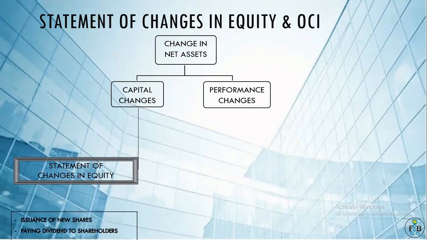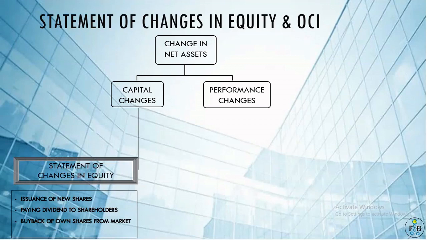So what are these changes? These can be due to issuance of new shares. Maybe some new shares have been issued by the organization, money has entered and capital has been infused into the organization. Some dividends have been paid, due to which capital has been reduced, and that dividend is related to performance of previous periods.